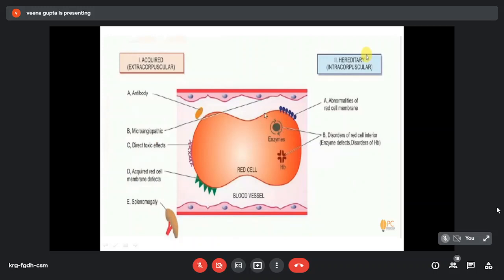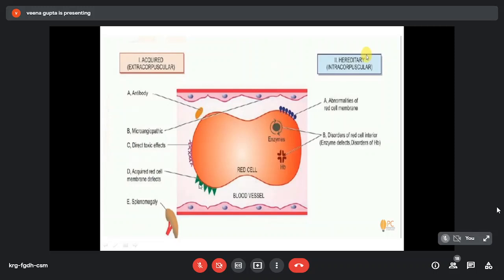So this is the normal mature RBC of biconcave shape. Either there can be an inherited defect of the red cell membrane, that is spherocytosis, elliptocytosis, etc. There may be a defect in certain enzymes. There may be a defect of hemoglobin, hemoglobinopathies, thalassemia and sickle cell disease, or there may be an acquired defect. So the defect can be in the vessel, microangiopathic hemolytic anemia. There may be antibody production which destroys the RBCs. There may be a direct damaging effect of certain agents, a direct toxic effect.